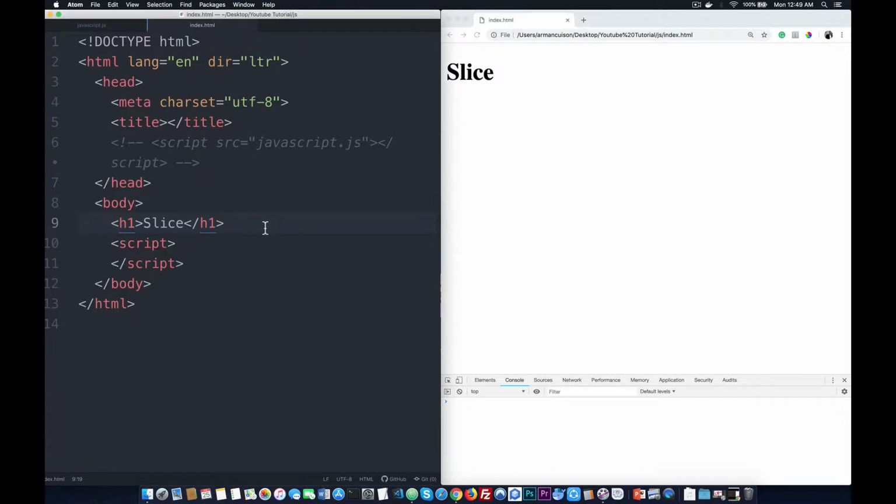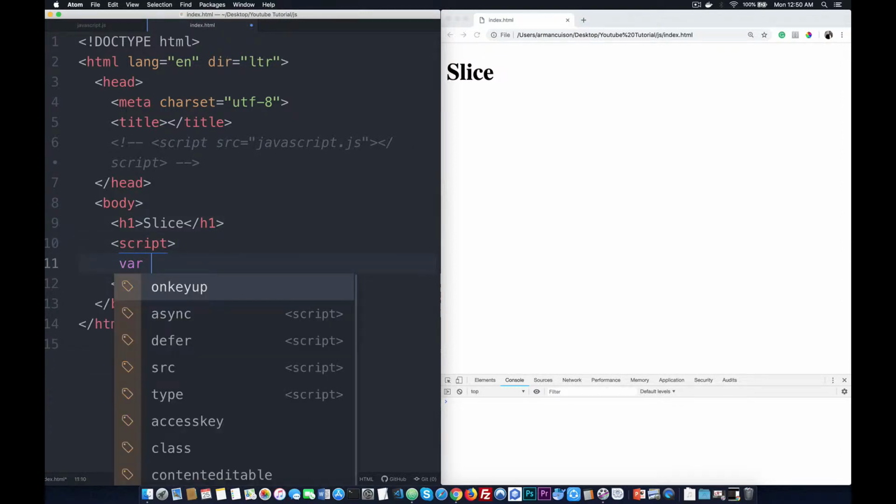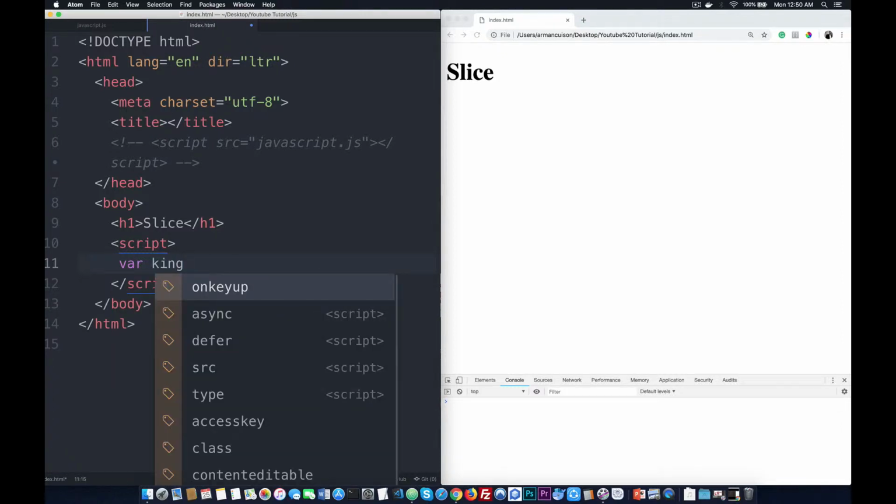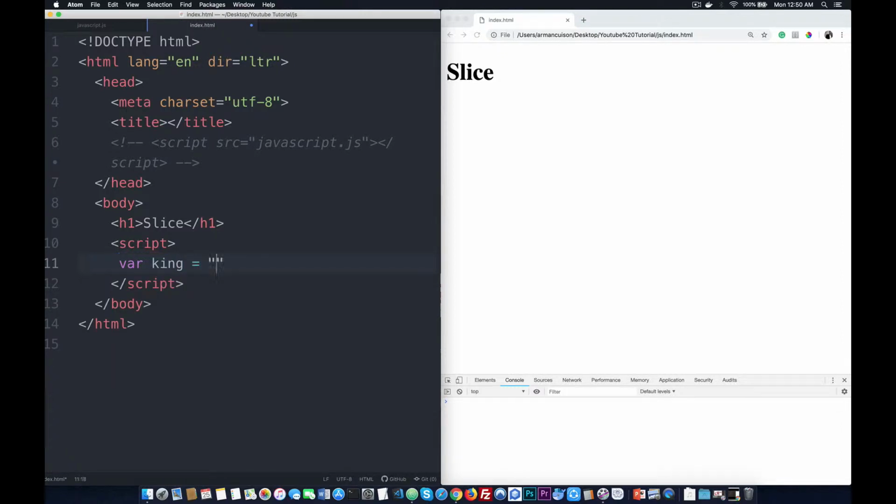Today, tuturuan ko kayo kung paano kumuha ng word or words sa isang paragraph. Like for example, may variable ako. Okay, var, and pangalan nating king, and tawagin nating king is a programmer.